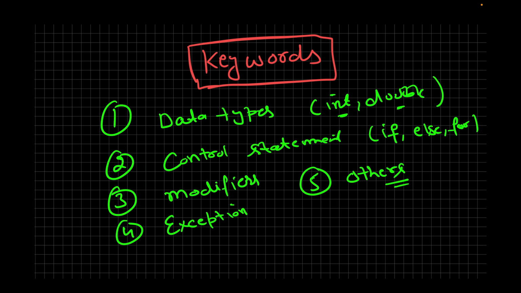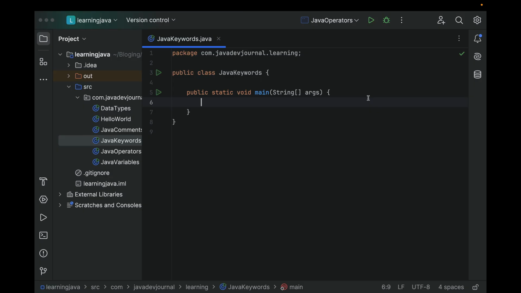So let's go back to our editor and we'll take a closer look at some of these keywords. While we are going through these lessons, we will keep on revisiting these keywords when we focus on specific keywords which probably have more relevance or more usability than the other keywords in Java. All right.